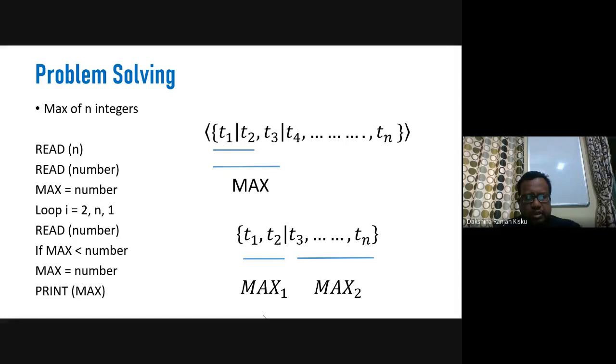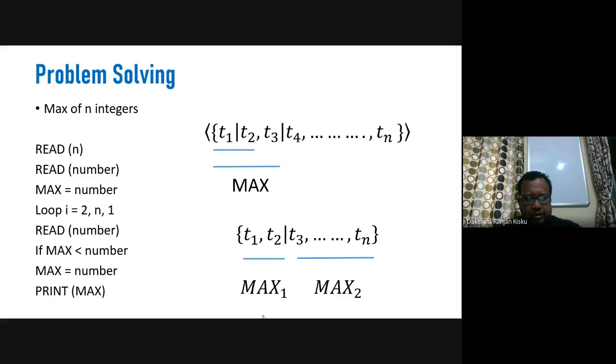Okay, so initially we will go for the pseudocode. We will write the pseudocode. Then we will transform the pseudocode into a program. Or we can represent a solution to the problem by a flow chart.